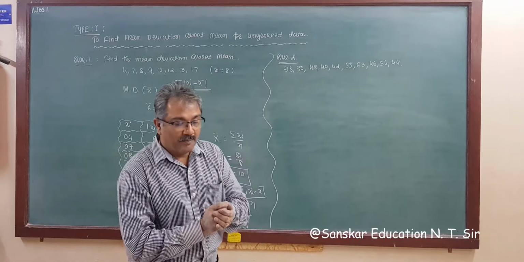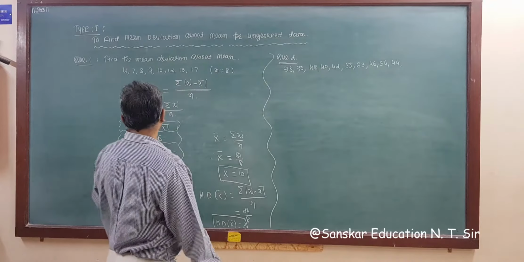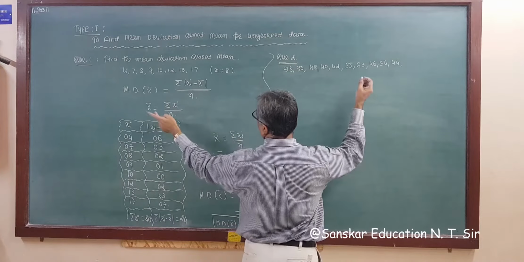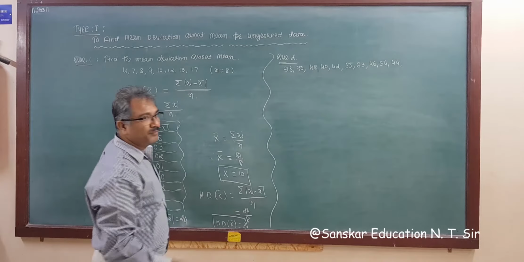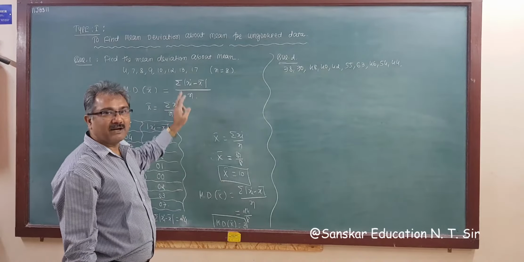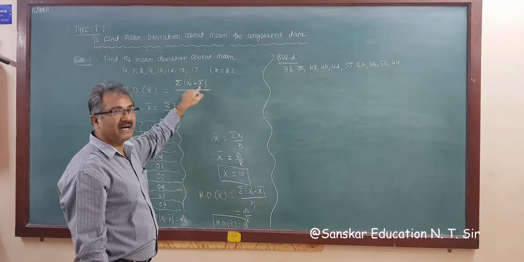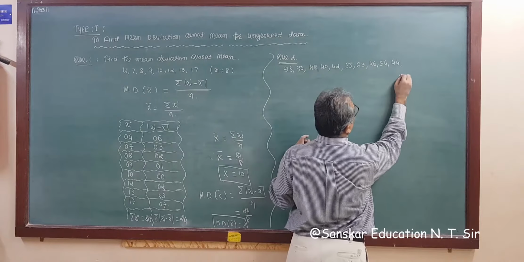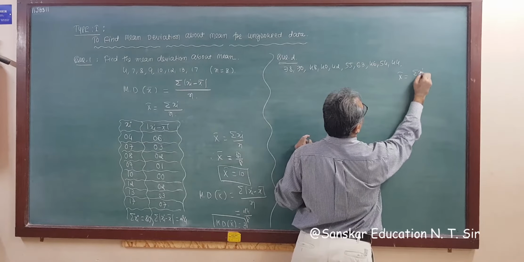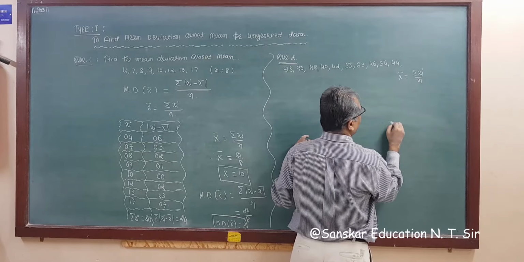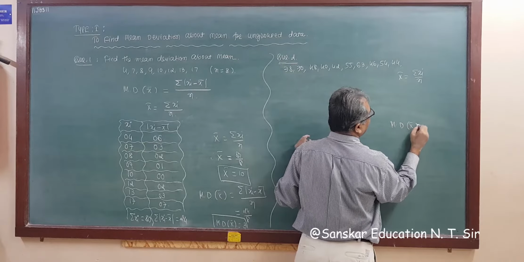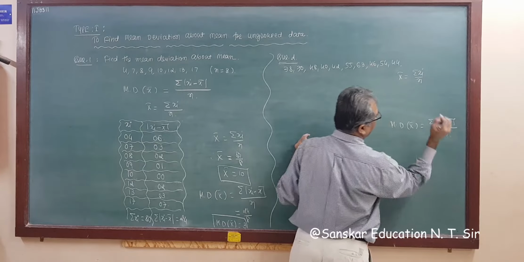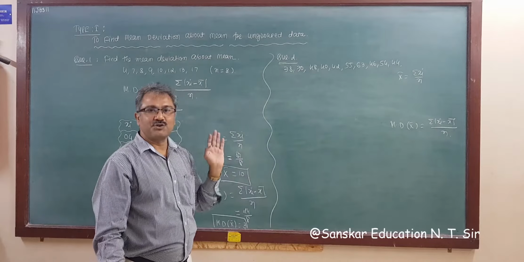What we have to find out is the mean deviation about mean. So we know this formula. You have to write these two formulas. First of all, what you require is mean deviation about mean, sigma modulus xi minus x bar upon n, and for that you require x bar, the mean, where the mean is sigma xi upon n. So the first formula, x bar is equal to sigma xi upon n, and then mean deviation about mean is equal to sigma modulus xi minus x bar whole upon n.